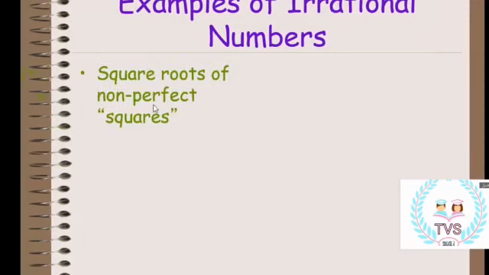Like non-perfect squares. Of course, all of you know the square root. What is the difference between perfect squares and non-perfect squares?